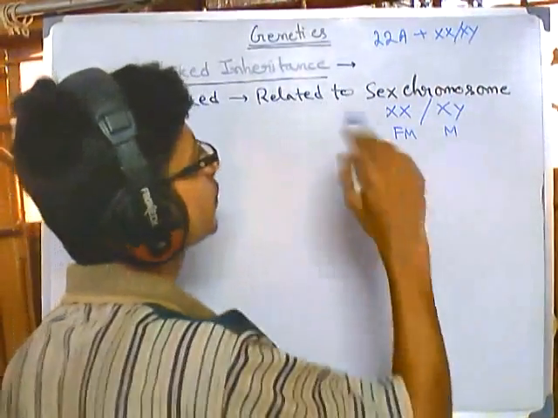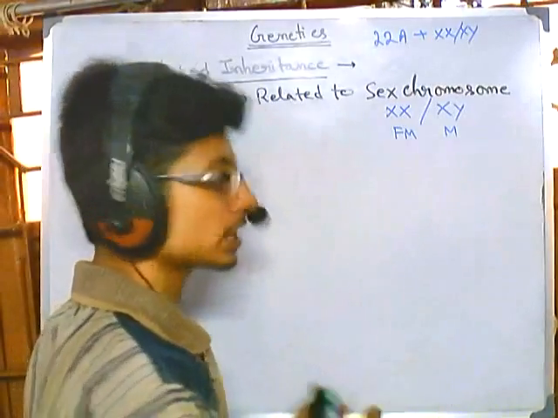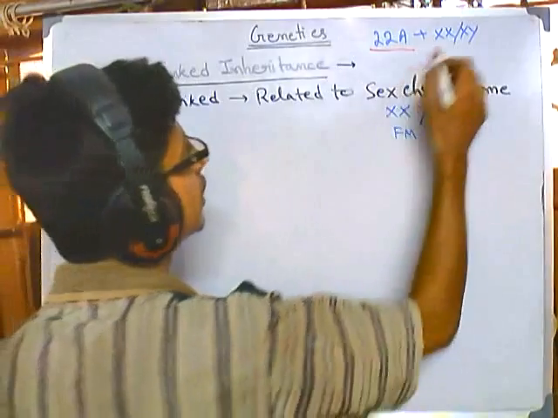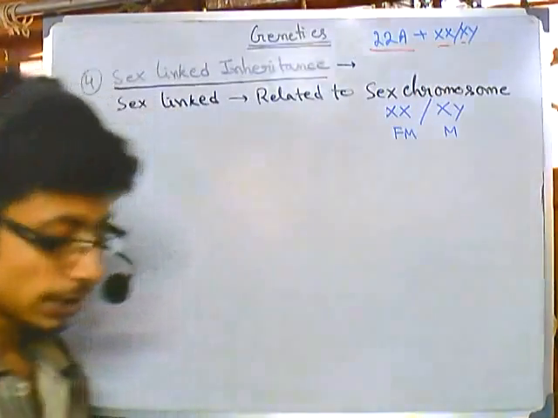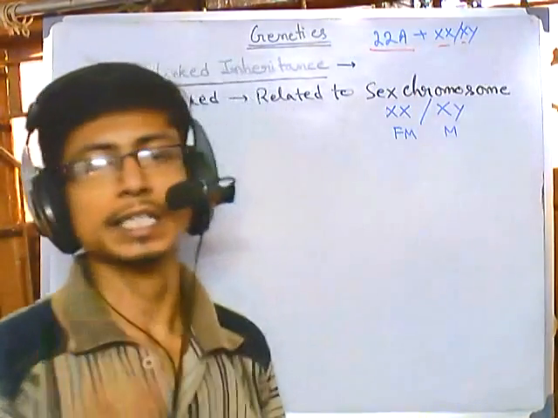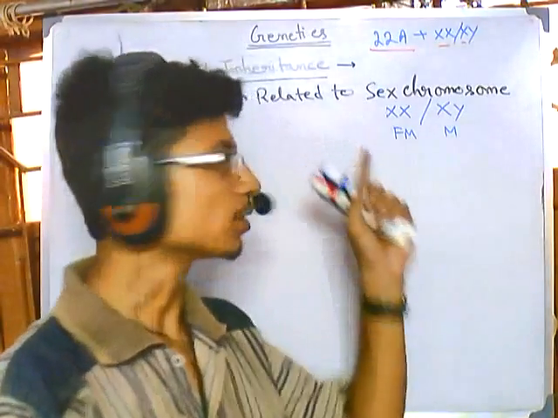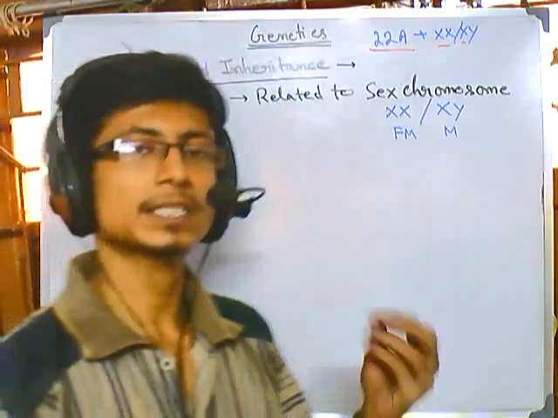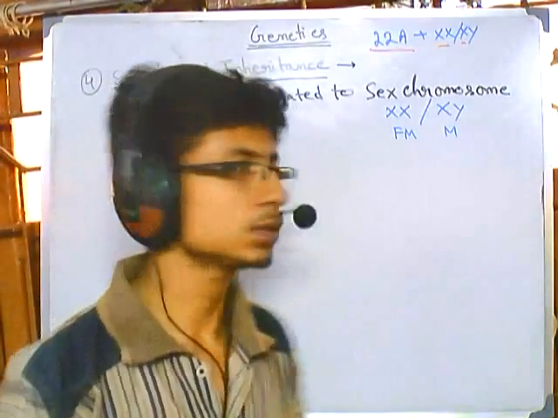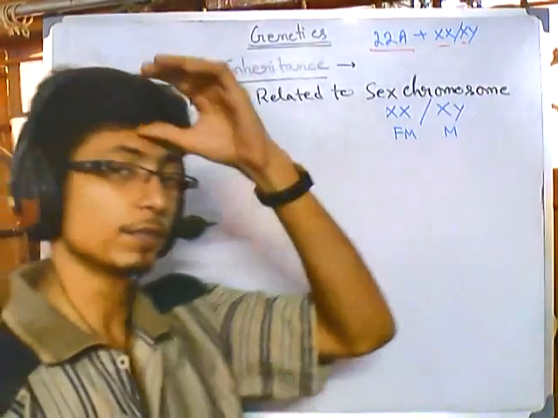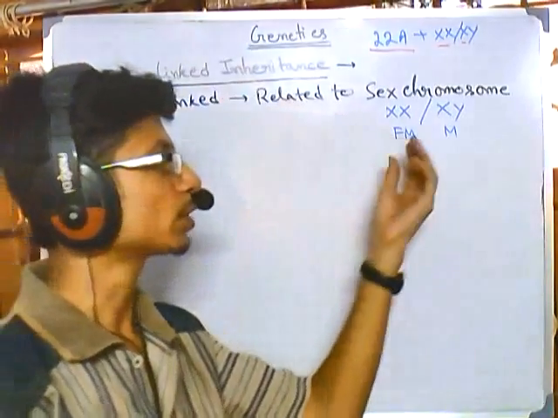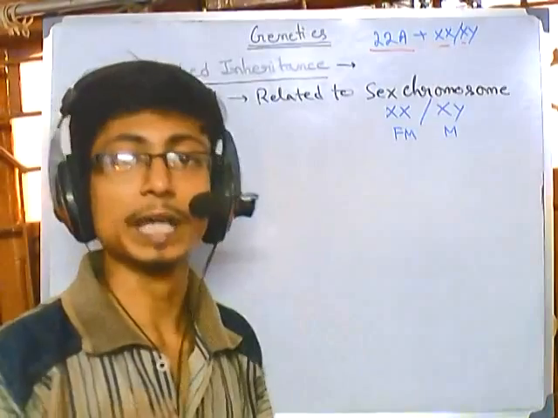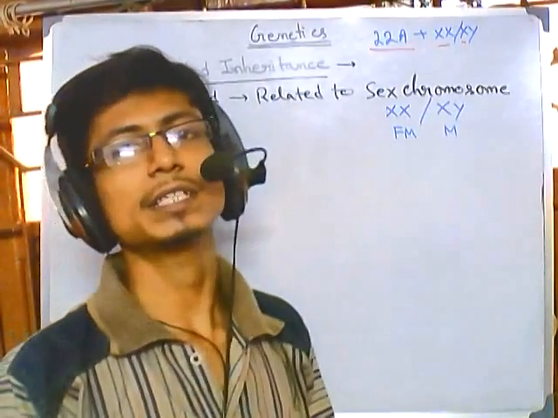That means all of the previously discussed traits are related to these autosomes, but now we find some traits related to this XX or XY, which are the sex chromosomes. There are genes that are placed in the sex chromosomes. The major importance of those genes is to express the sexual characteristics, but they also have different functions, and many important protein-encoding genes are there. If they malfunction, they lead to different effects and some disorders.